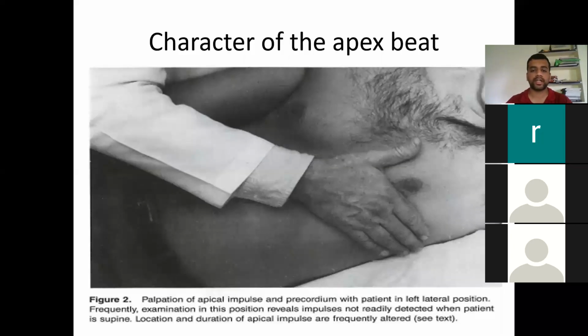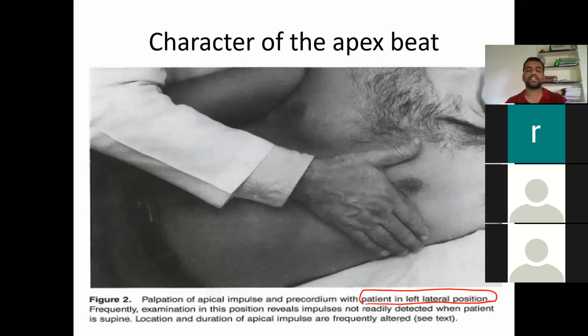As I said, this is one more diagram showing palpation of the apical impulse in the left lateral position. You can slightly turn the patient to the left lateral position and palpate, and he has given that examination in this position reveals impulses not readily detected when the patient is supine. Location and duration of the apical impulse are frequently altered. See here, this is also a statement he gives.